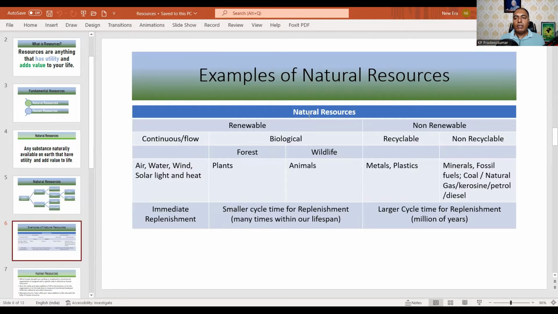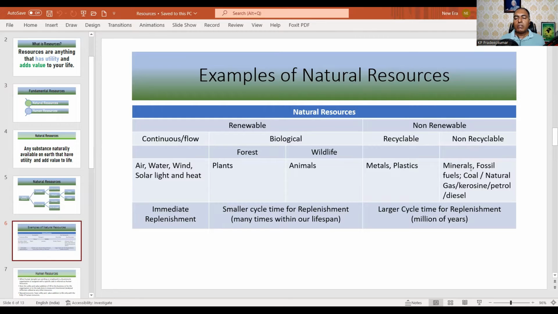Okay. Then in natural resources, non-renewable resources are those which are not renewed; once you consume them, that's all, they're gone. In non-renewable resources, you have recyclable and non-recyclable. Recyclable means you can use it, and then break it down or process it and use it for some other purpose, like metal, plastics, or something like that. You can recycle it and use it, because some loss will be there, but you can use it again for some more time.